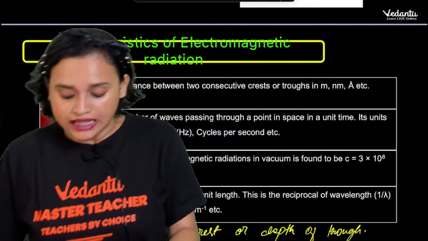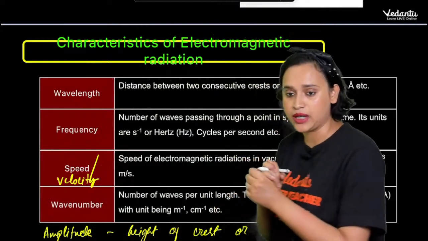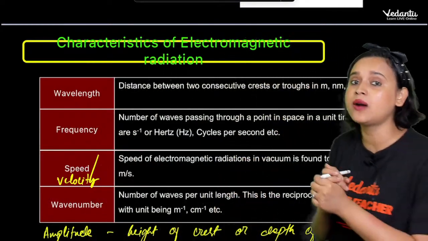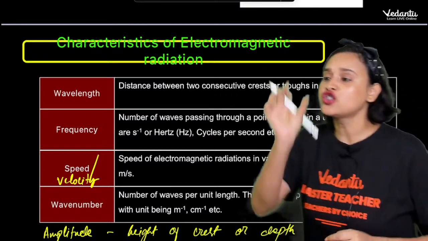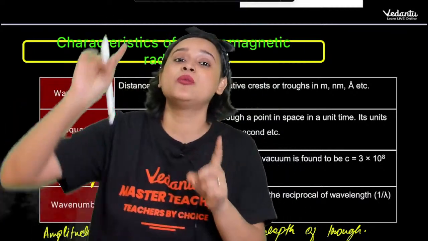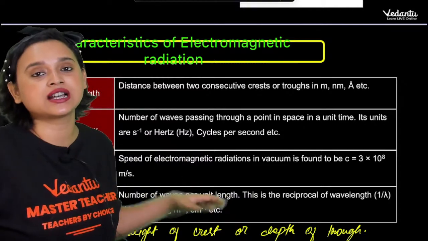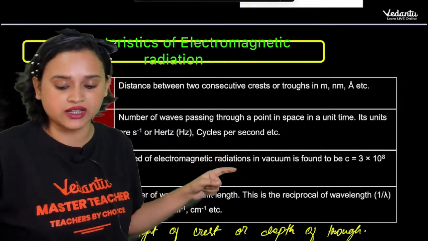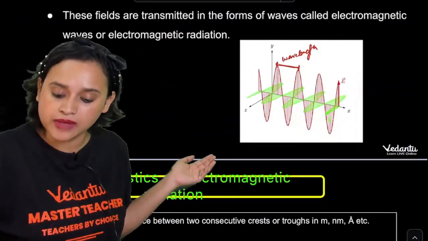Makes sense. Now, then we come across something that is called wave number, everybody. What is wave number? Wave number is the number of waves per unit length. If you take a unit length, how many waves are there in that unit length? That will be your wave number. This is basically the reciprocal of wavelength. Wavelength is your lambda, isn't it?